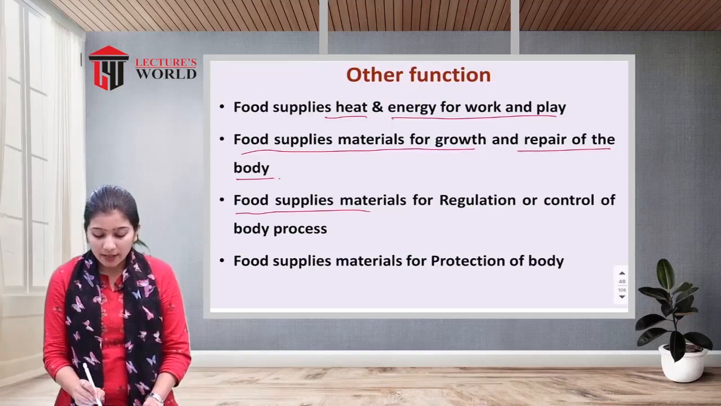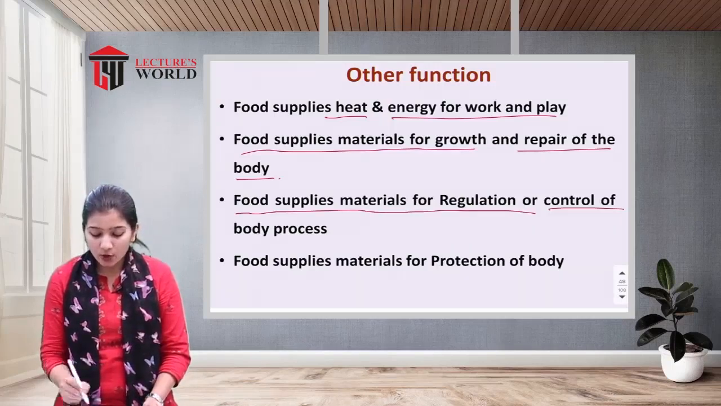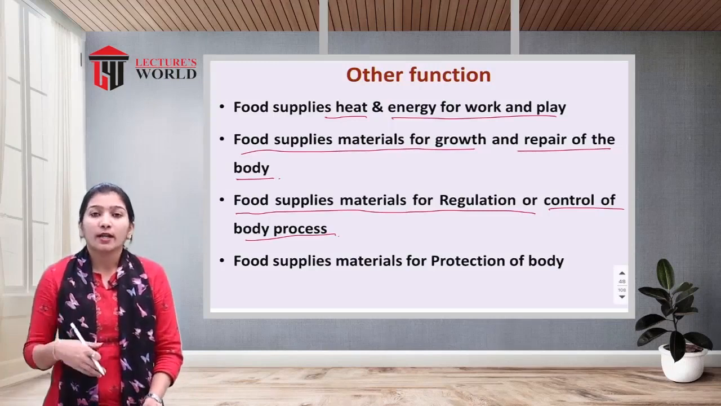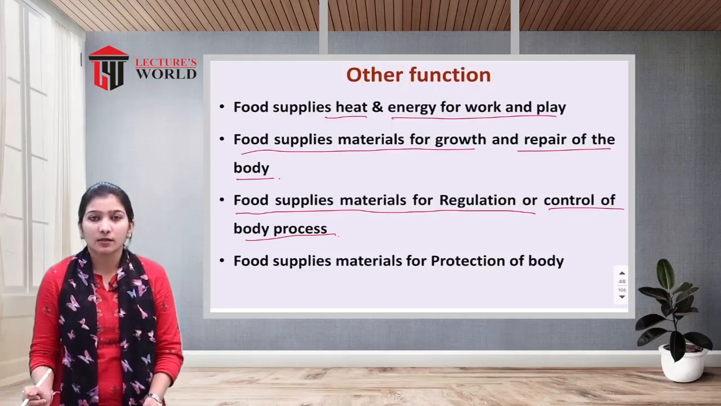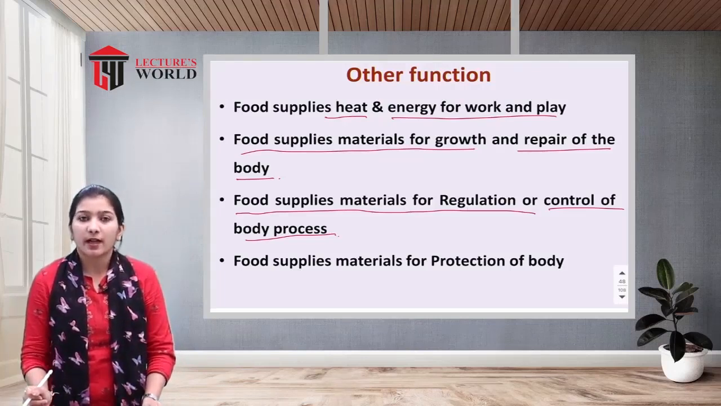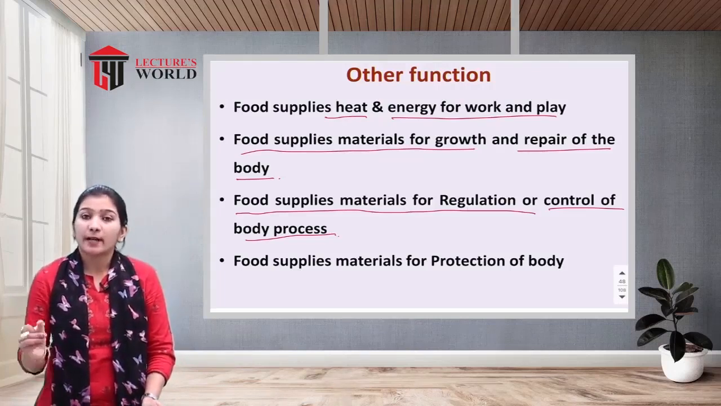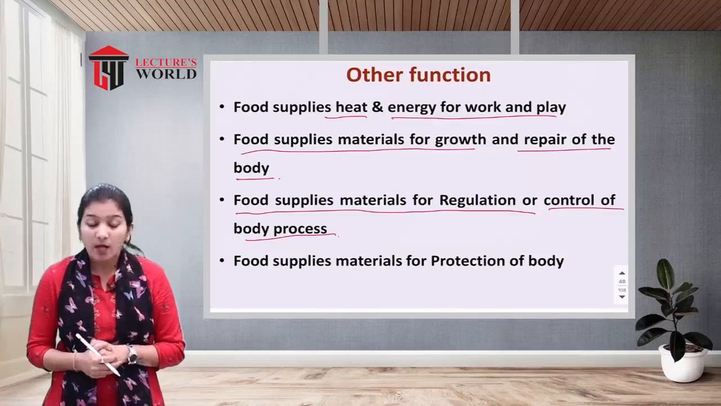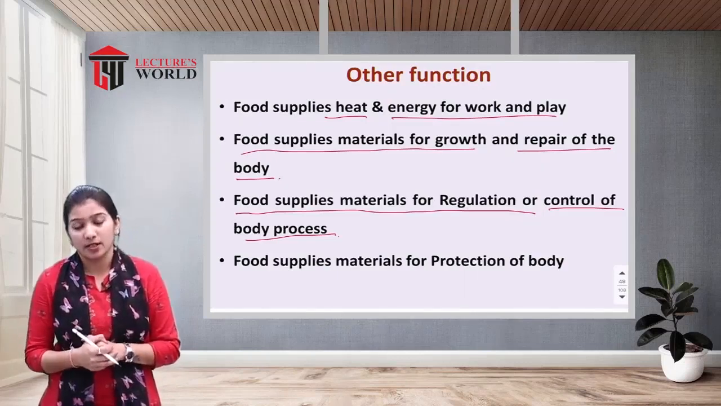Food supplies material for the regulation or control of body processes. As we have discussed, our body has various kinds of processes: metabolic processes, digestion, cardiac pumping, respiration, kidney filtration. For running each and every one of these processes, food provides energy.